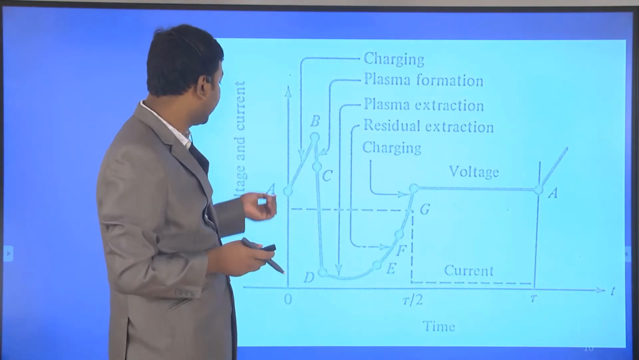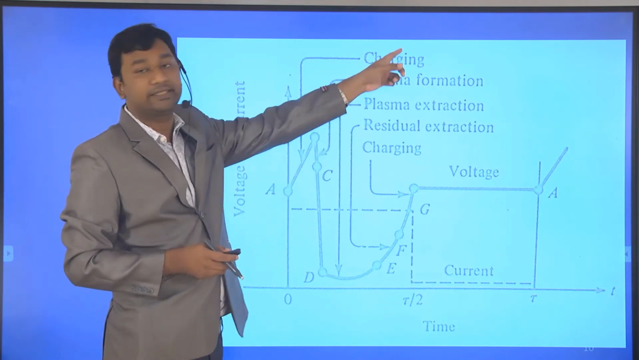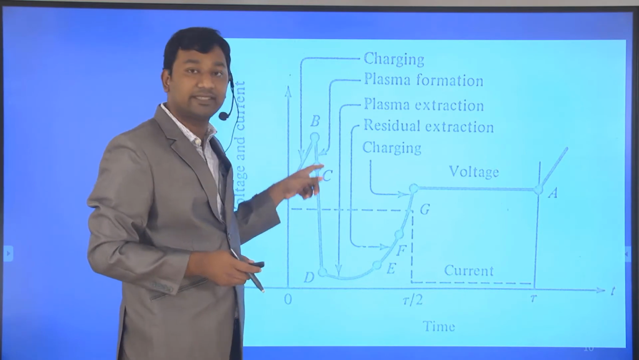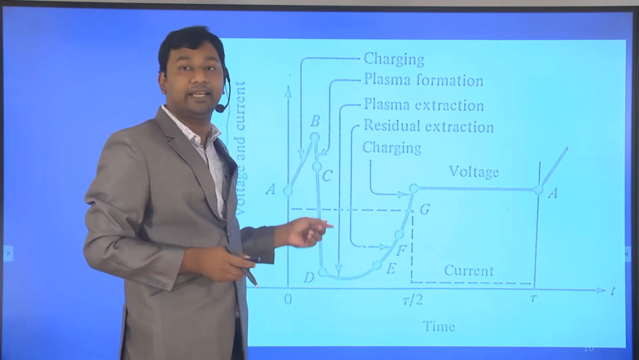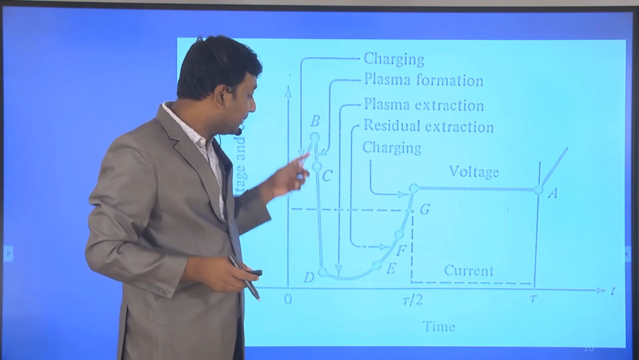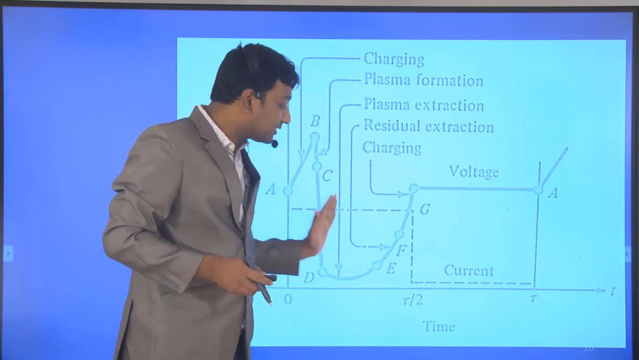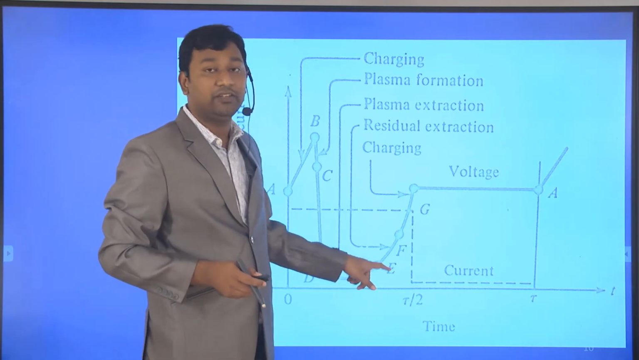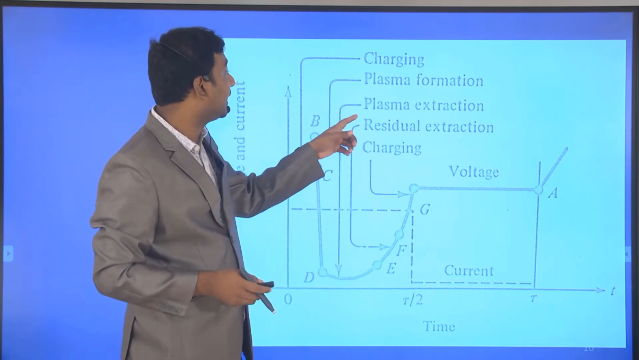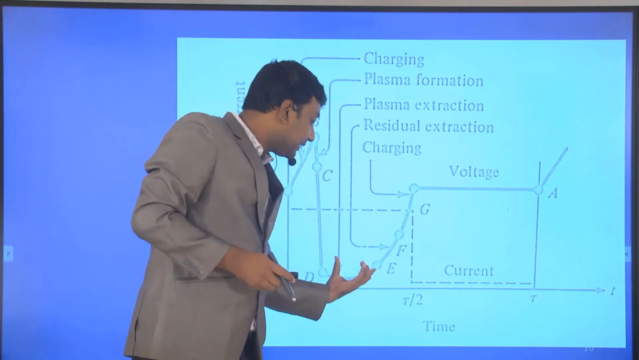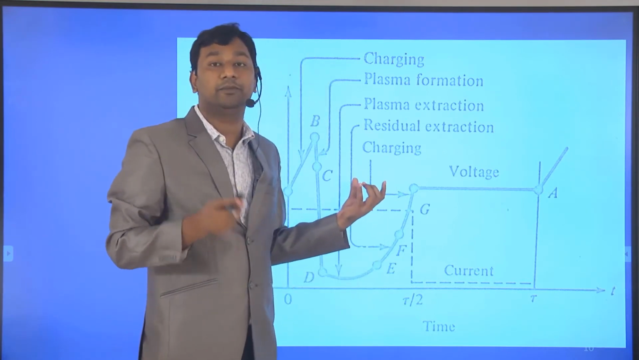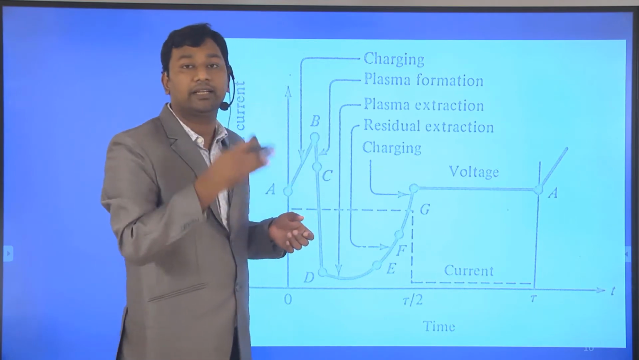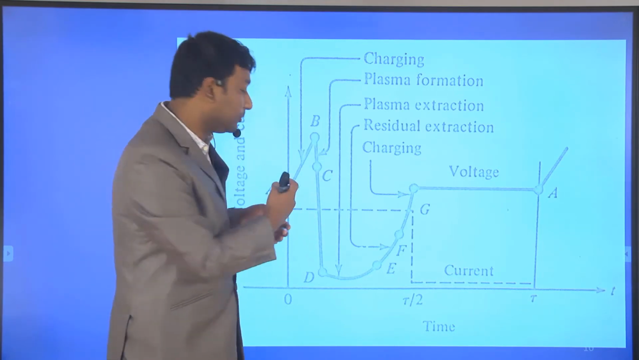So this is the overall picture. From A to B, charging is going on. From B to C, due to plasma formation, the voltage is decreased. A large number of charge carriers are there, but some of them drift through the depletion region, which is why the voltage decreases. From D to E, the generated plasma is removed, but very slowly, because it takes time to remove that plasma.